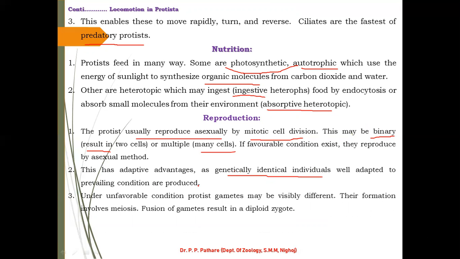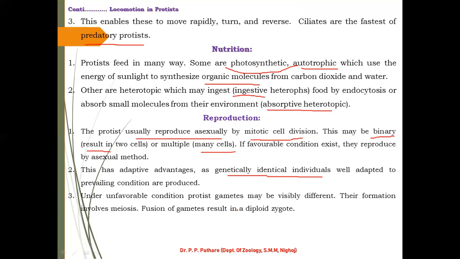Under unfavorable conditions, protist gametes may be visible or different. Their formation involves meiosis.